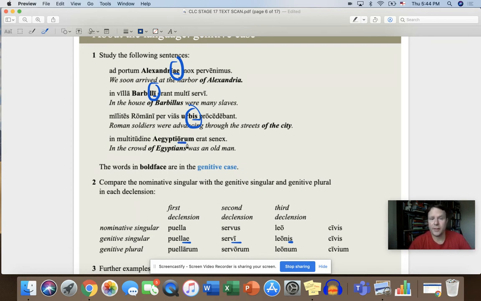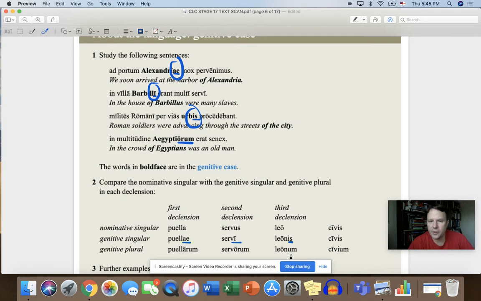Now, the plurals are nicer even, because you're just not going to mistake them for anything else. So here they've given you one example here, Aegyptiorum. All right, that really strong four-letter ending there, orum. So in the first declension, it's arum, because remember the A is the vowel of the first declension. Puella, puellae, puellae, puellam, puella. So that A is the vowel of that first declension. And then here we have that O that pops up in the second declension a lot. So puellarum, and then servorum.